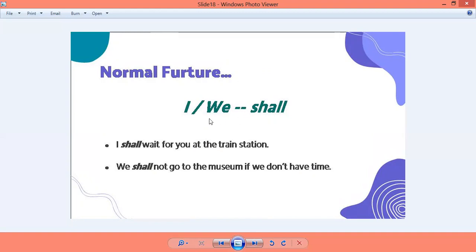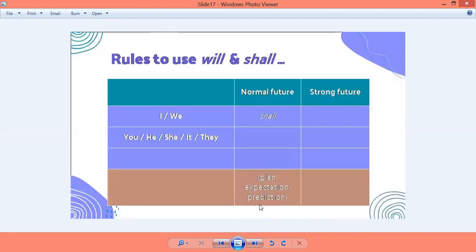Now next we'll form a sentence using we. We shall not go to the museum if we don't have time. This is again a plan कि अगर हमारे पास time नहीं है तो हम लोग museum नहीं जाएंगे. This entire sentence is in future, right? And since we are using we over here, we'll add shall. I hope this is very clear. जब भी I होता है, we होता है, and we are forming a sentence which is either a plan or an expectation or it is a prediction, like it was mentioned over here. मतलब कि अगर normal future है, sentence I और we से शुरू हो रहा है, तो हम shall use करेंगे.